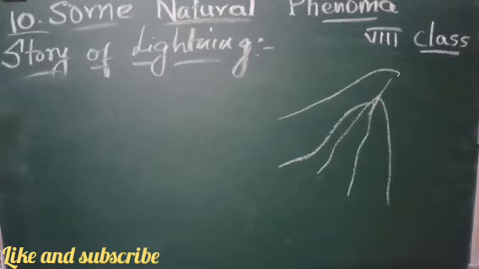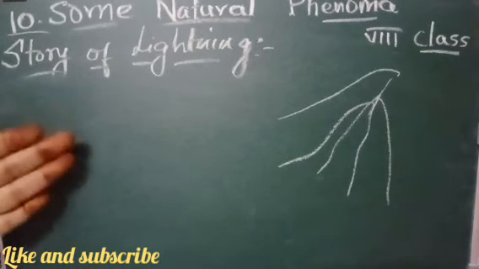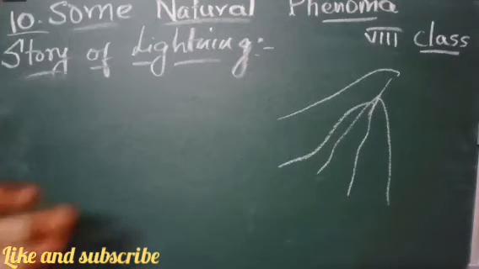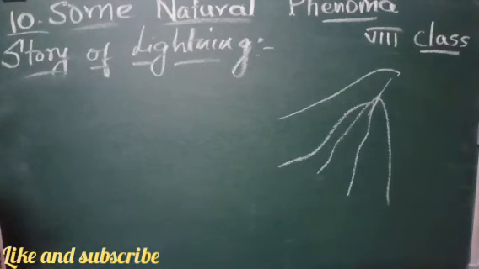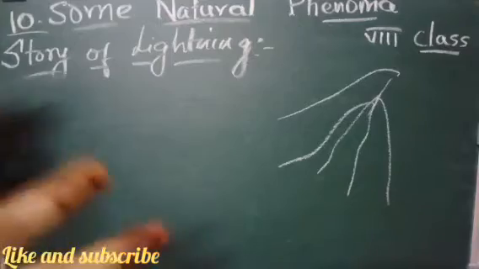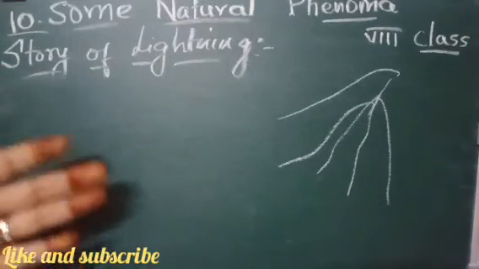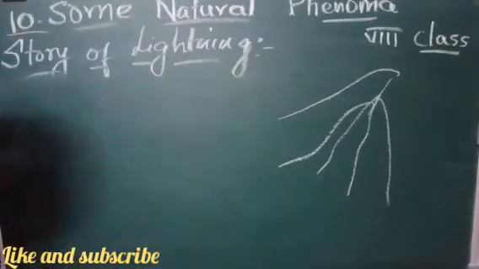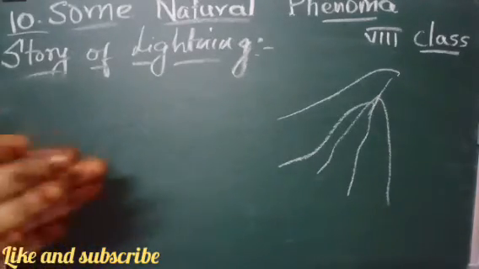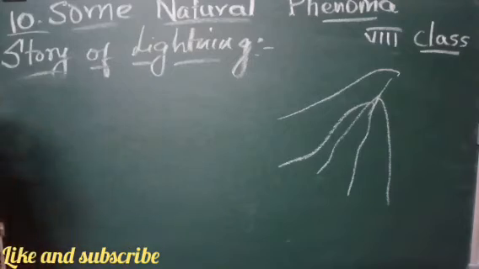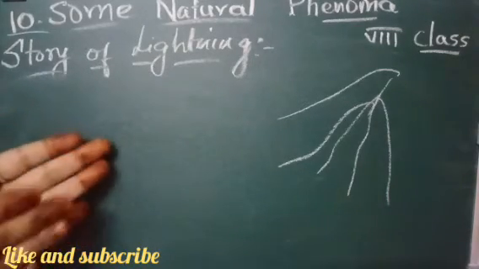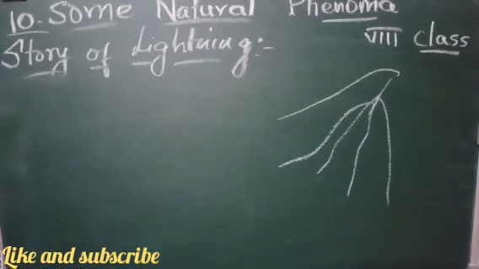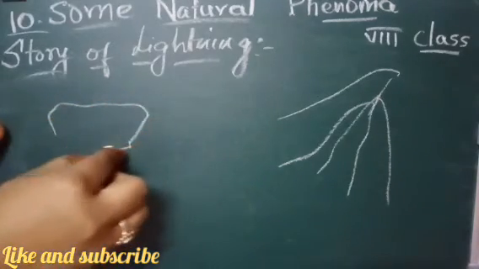So why does lightning take place? It is now possible to explain lightning in terms of the charges produced by rubbing. By rubbing two objects, charges are produced. So we can now say that lightning occurs due to the rubbing of something. What is it? Here we will learn about the clouds moving in the air.